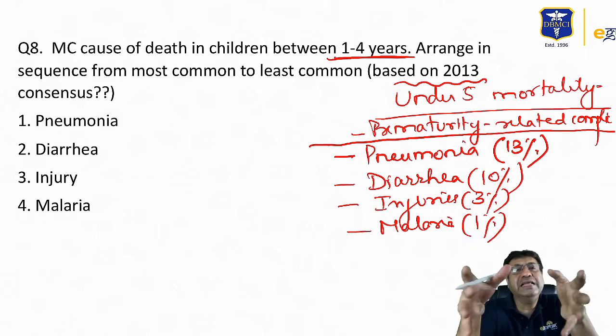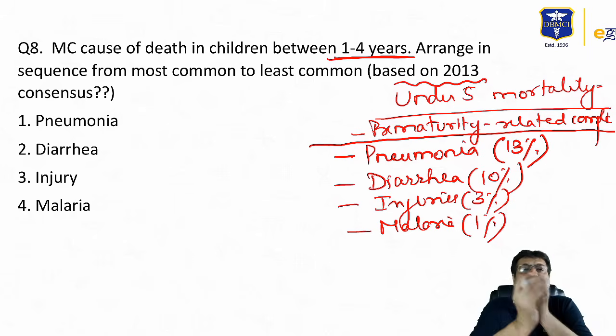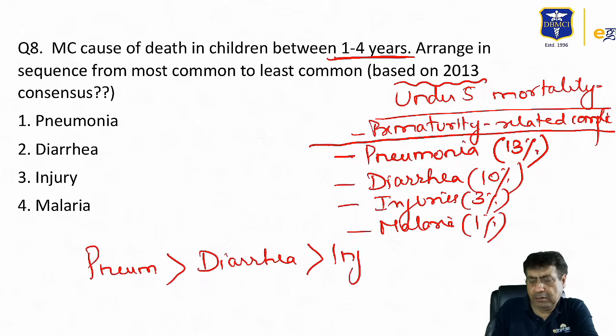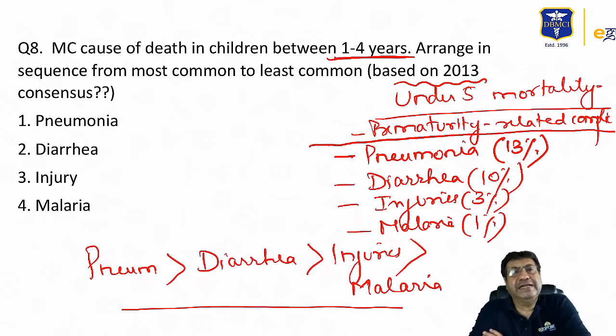So if you have to arrange them in a sequence, starting from the most common to the least common, the most common should be pneumonias, followed by diarrheas, followed by injuries, followed by malaria. This should be the sequence of mortalities of these 4 primary diseases that were asked in the exam. The most common was pneumonias or ARIs, accounting for maximum mortalities among these, followed by diarrheas, then injuries, and then the least common cause of mortality is malaria.